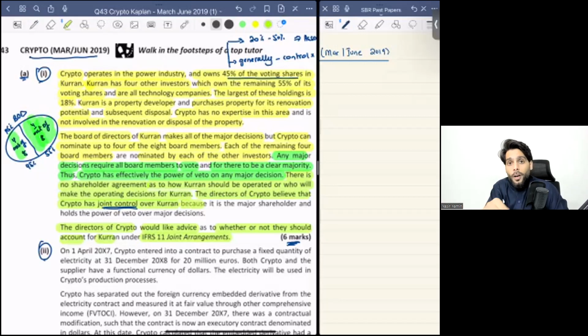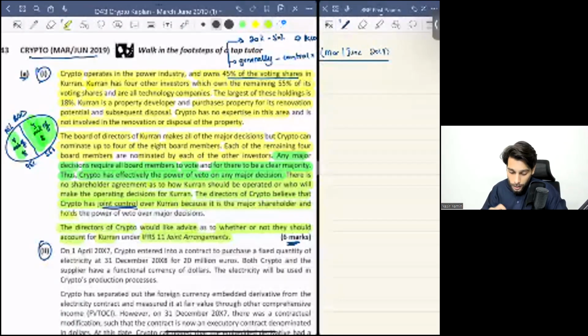You hold the power of veto on major decisions, but you need to recognize the fact that other parties also have the power of veto over your decisions. You cannot unilaterally make your decisions. Although you will obviously require a unanimous decision now, you still don't have unilateral control over the entity, and therefore consolidation cannot be applied, and joint control cannot be applied because there is no contractual agreement.